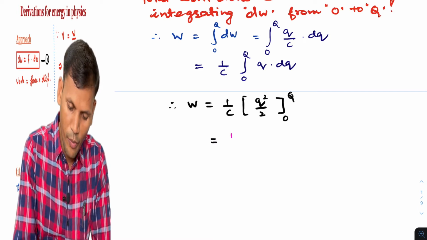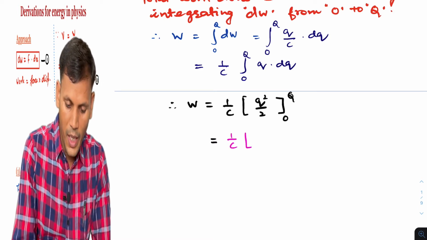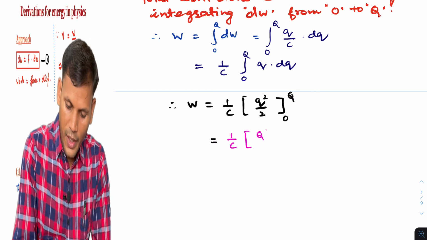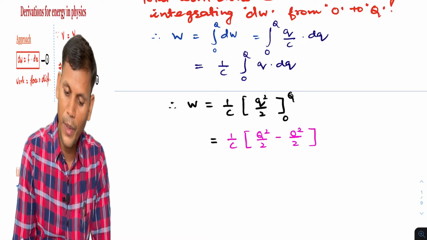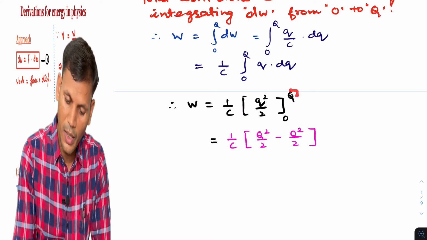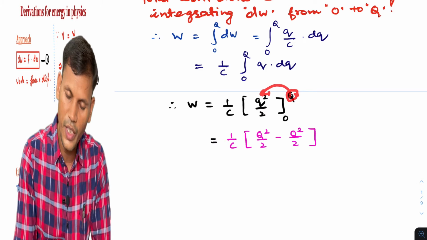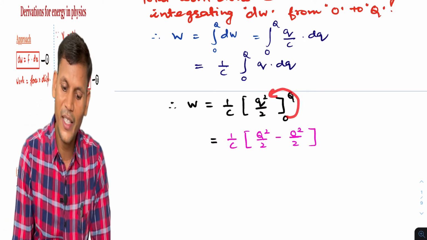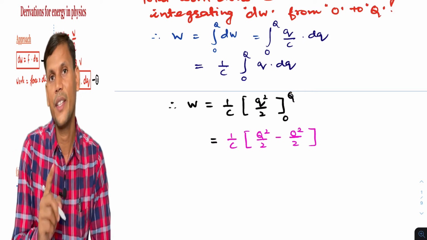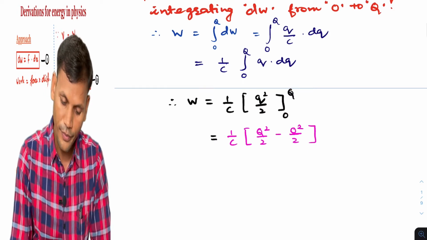This term will be 1 by c, capital Q square by 2 minus 0 square by 2. We are applying the limit, upper limit minus lower limit. Upper limit means we substitute capital Q instead of small q, and again we substitute 0 instead of small q.